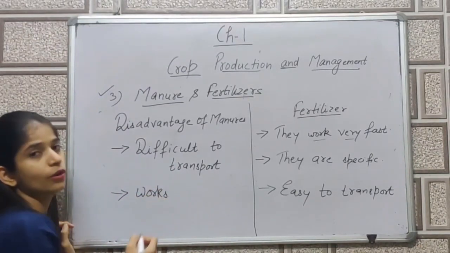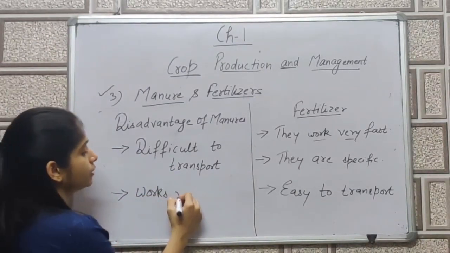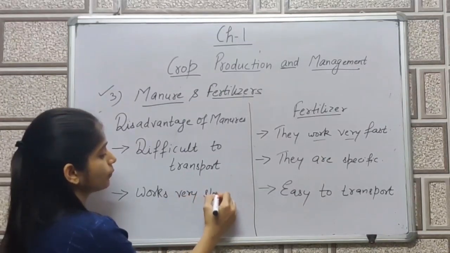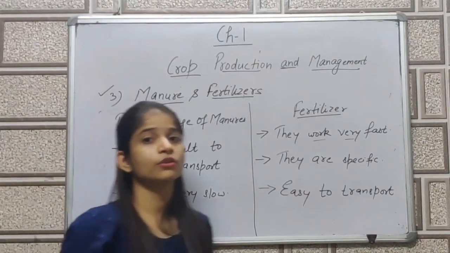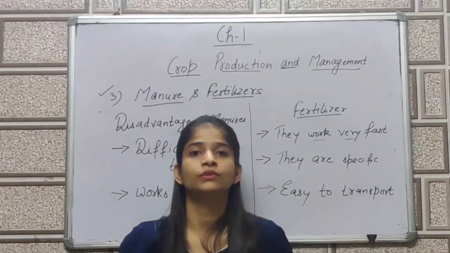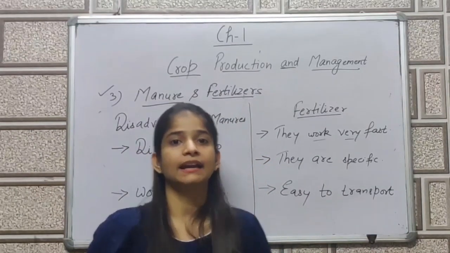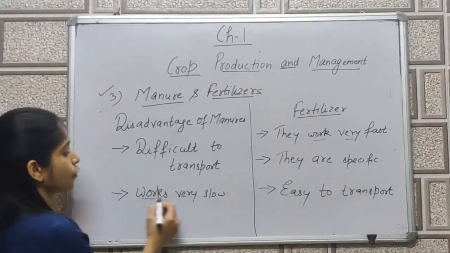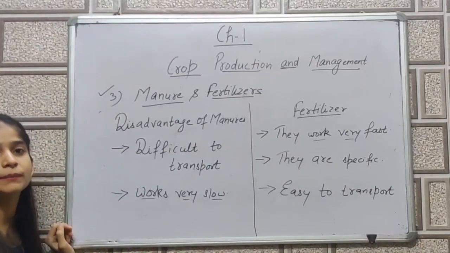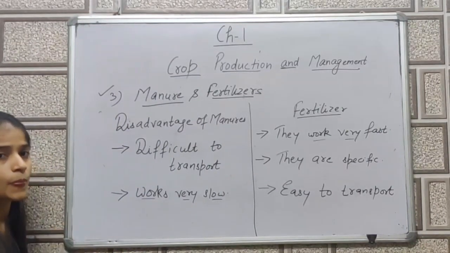And the other most important disadvantage is manure works very slow. Like it takes a lot of time to work. So the crop, basically the farmers will grow crop for some profit, and if they use manure, the crops will grow very slowly because manure works very slow.